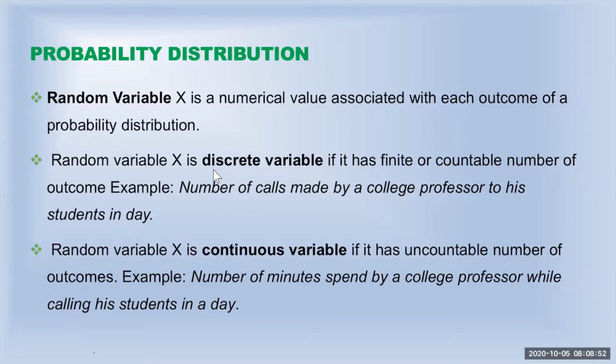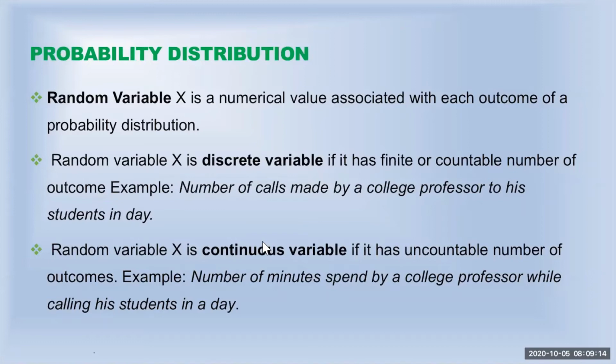First, let's talk about discrete random variable. A random variable X is discrete variable if it has finite or countable number of outcomes. The outcome of the experiment, if they are countable, if you can count like 1, 2, 3, 4, and so on, then we say that the random variable is discrete.